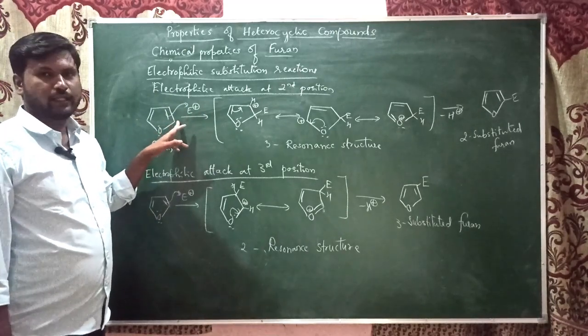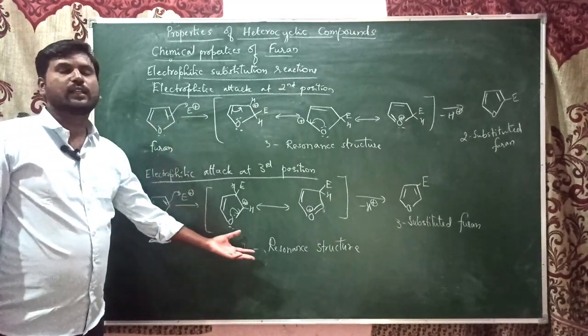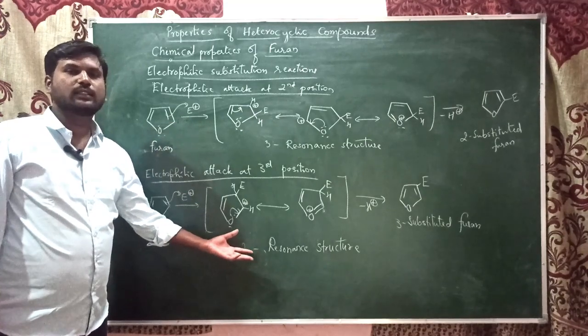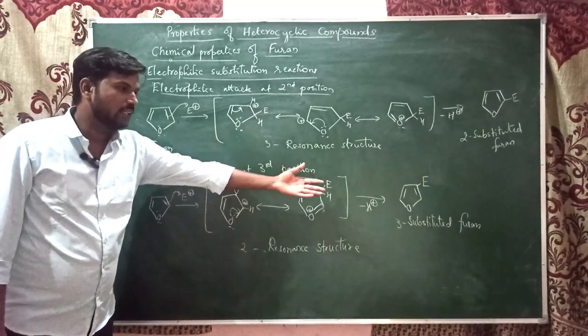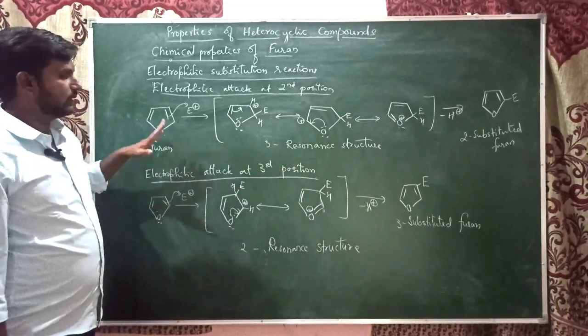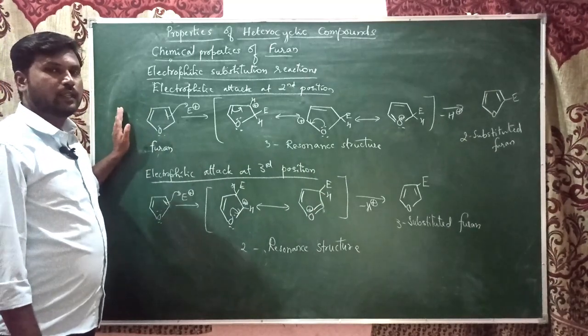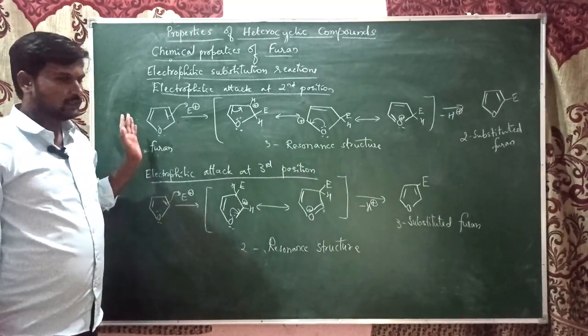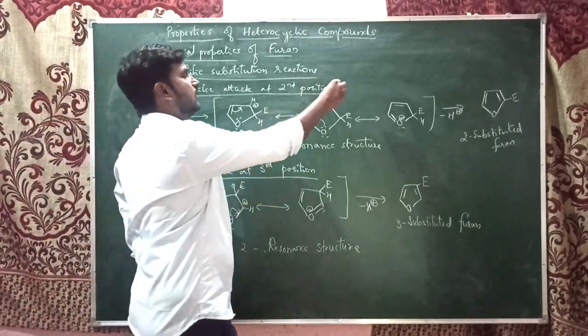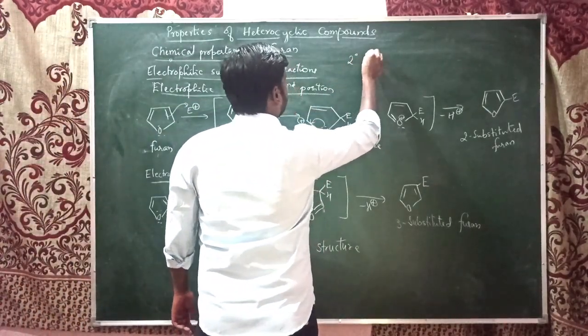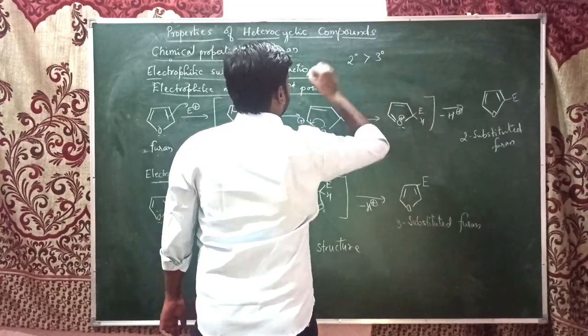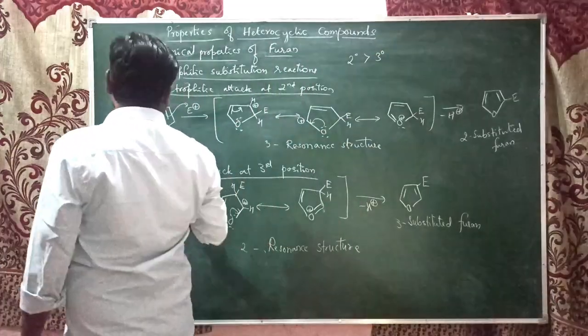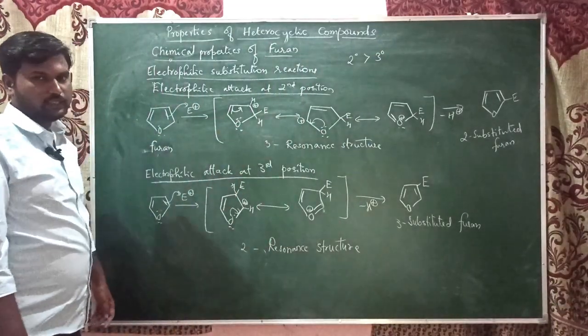It gets the highest priority, and here you only get the 2 resonance structures, which is less, giving a less stable compound. Hence at the second position the electrophile attack takes place more easily. So the second position is more preferred than the third position because it gives more number of resonance structures.